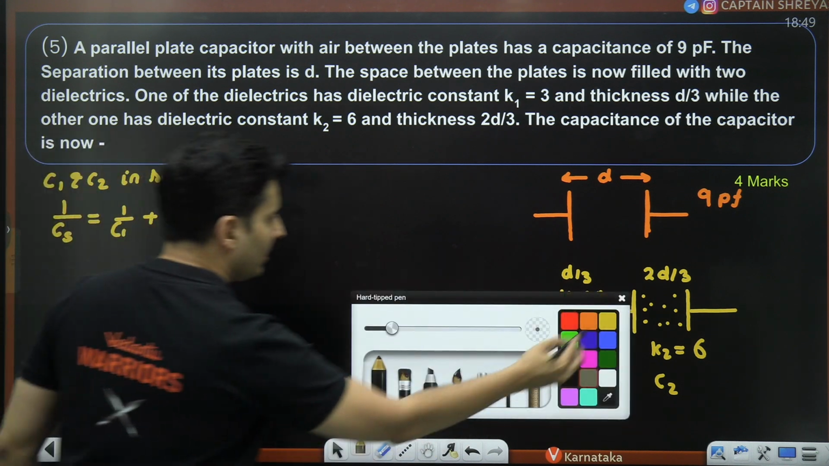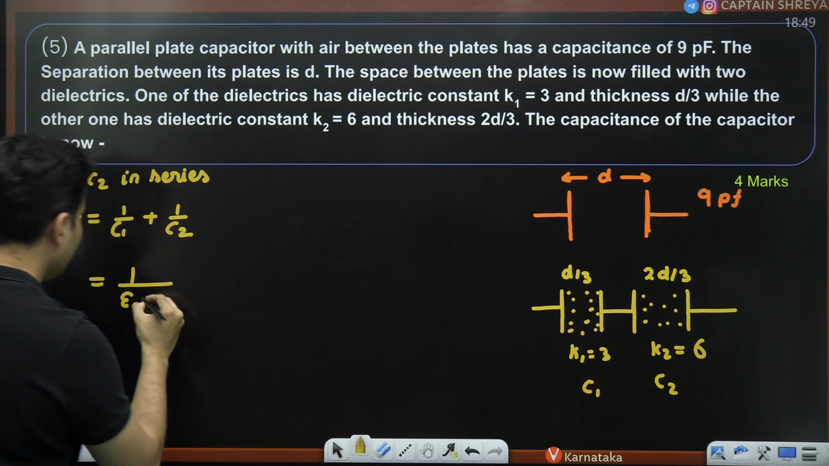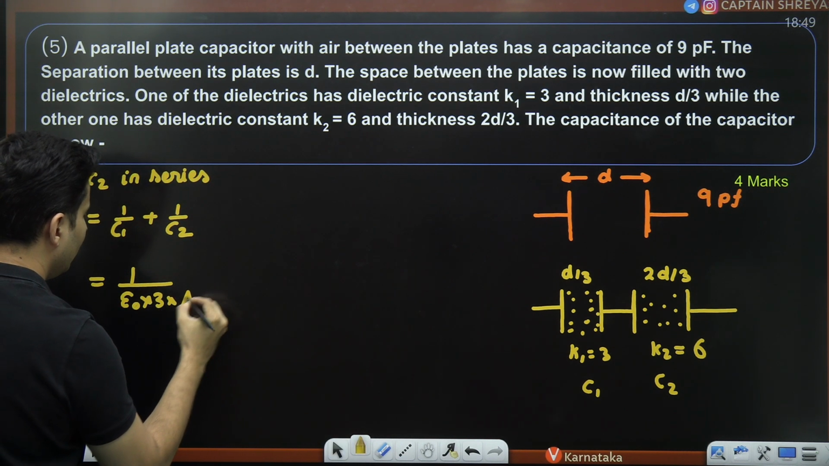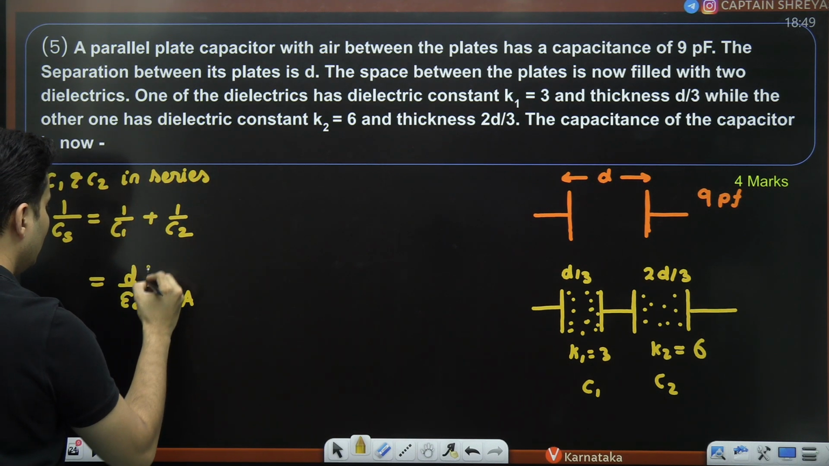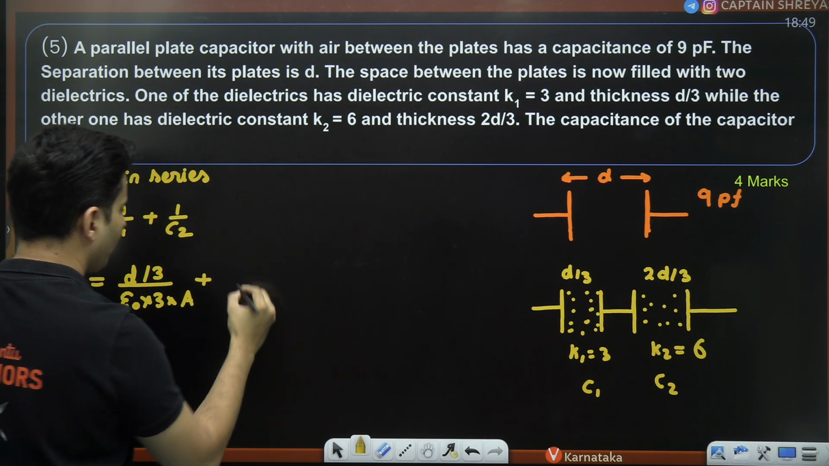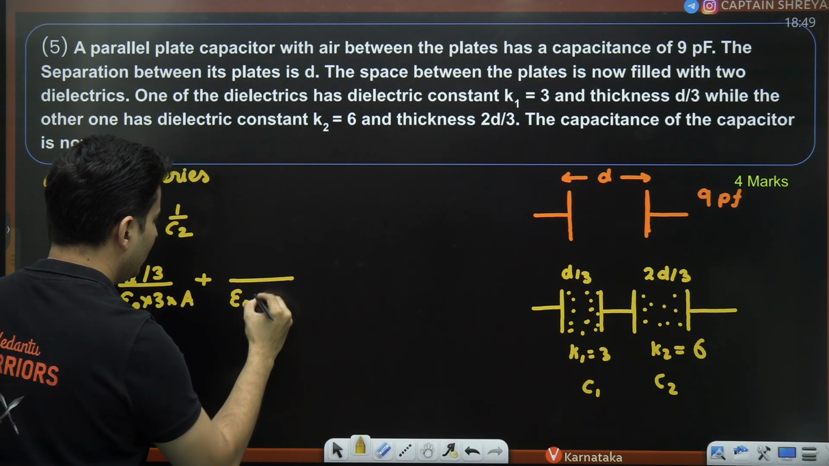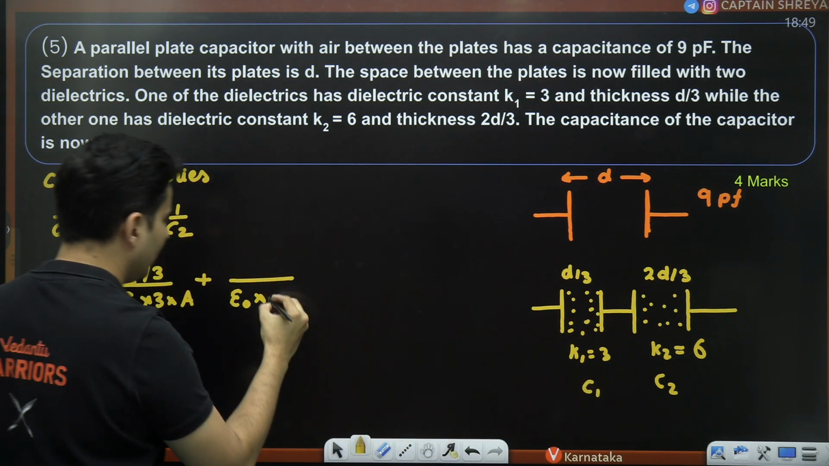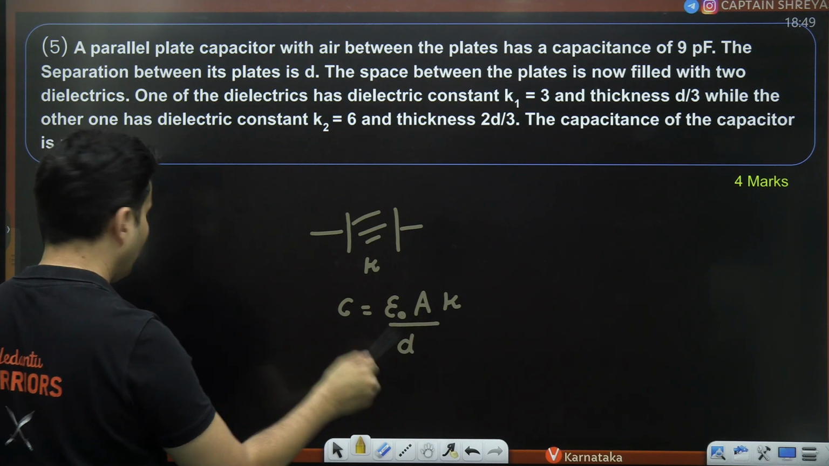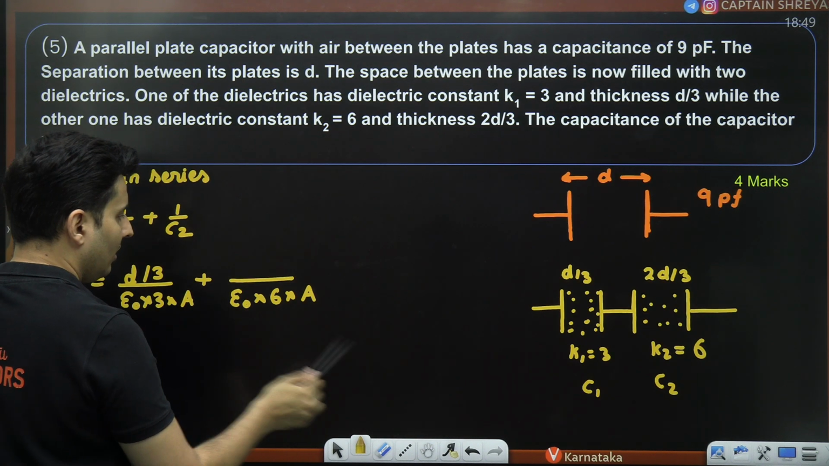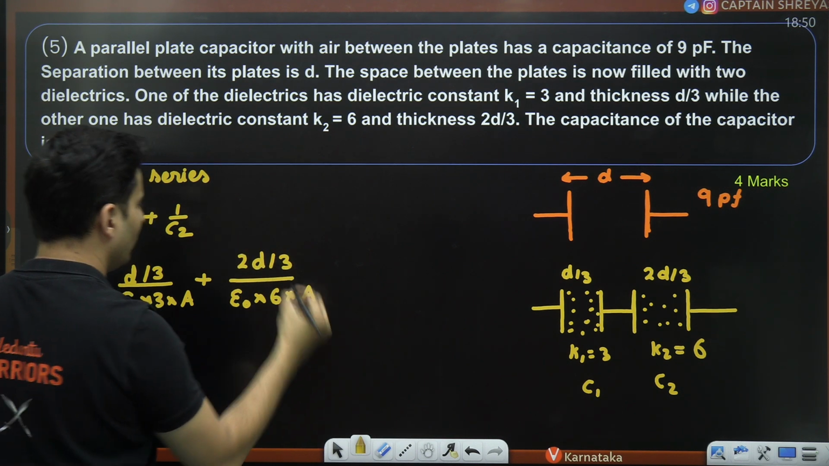So epsilon is epsilon naught into K. K is basically 3, into area divided by D. Here distance is D by 3. So I'll put D by 3 over here, plus. Next, capacitance number 2. Epsilon naught into dielectric constant, which is 6, into area. That's how it is. Epsilon naught AK by D. Distance is 2D by 3. Okay, 2D by 3 over here.